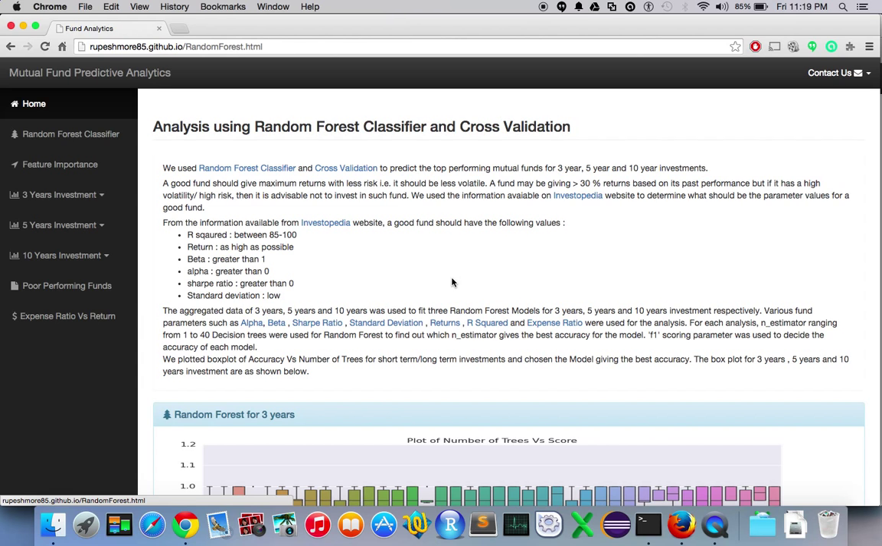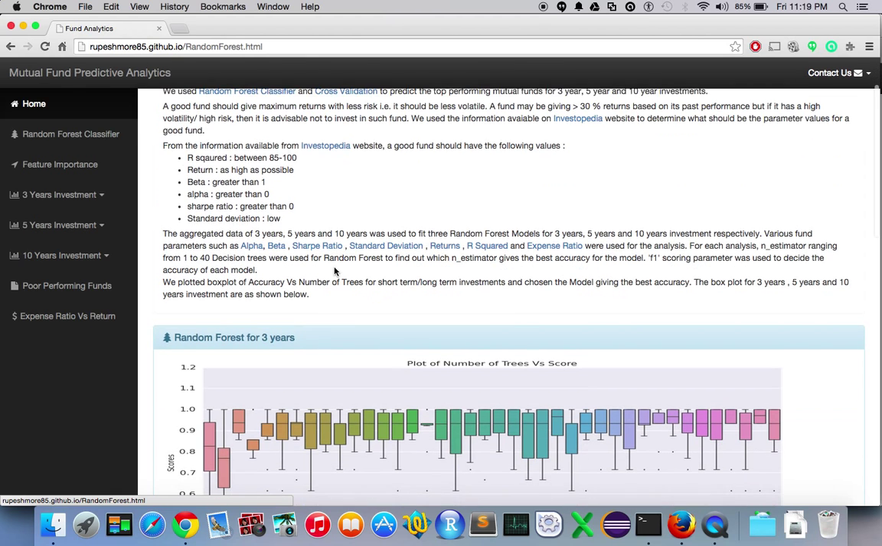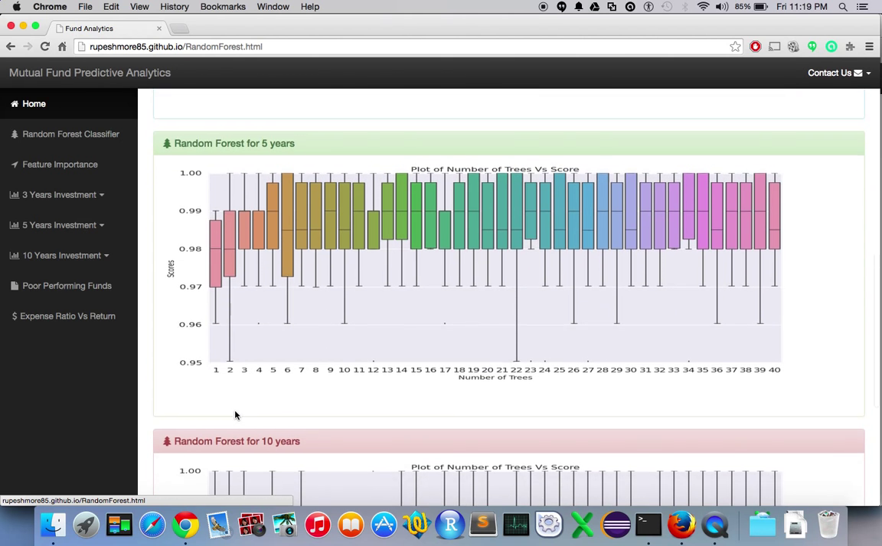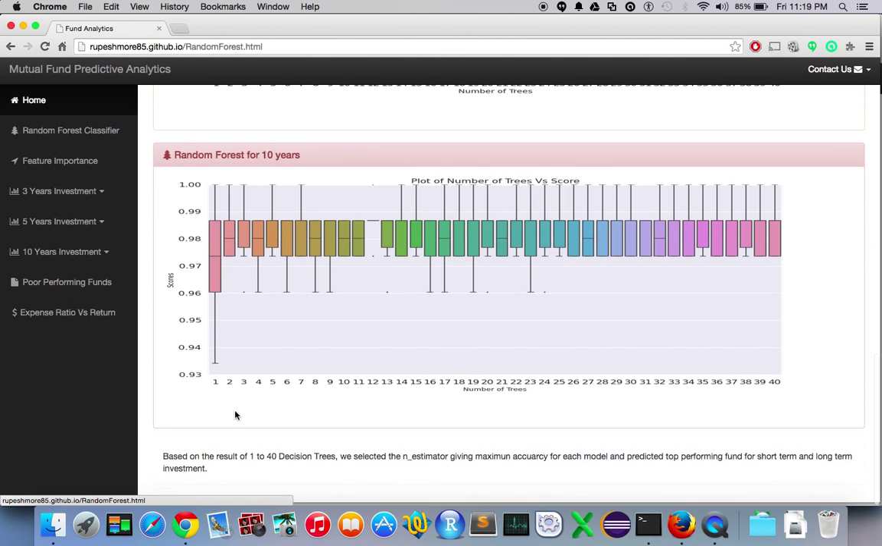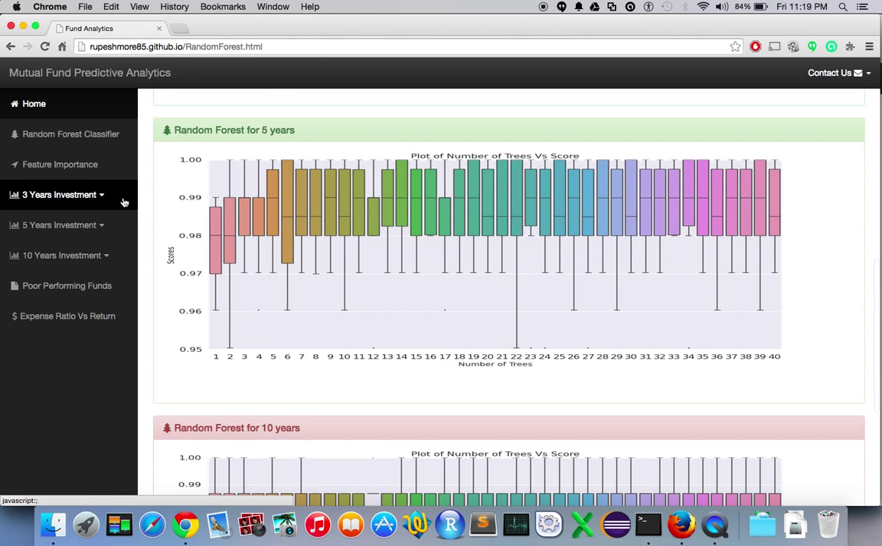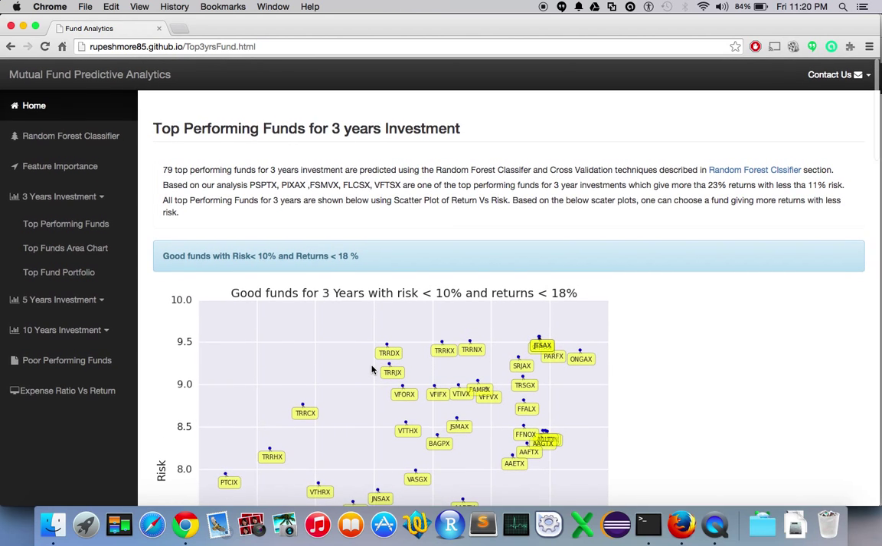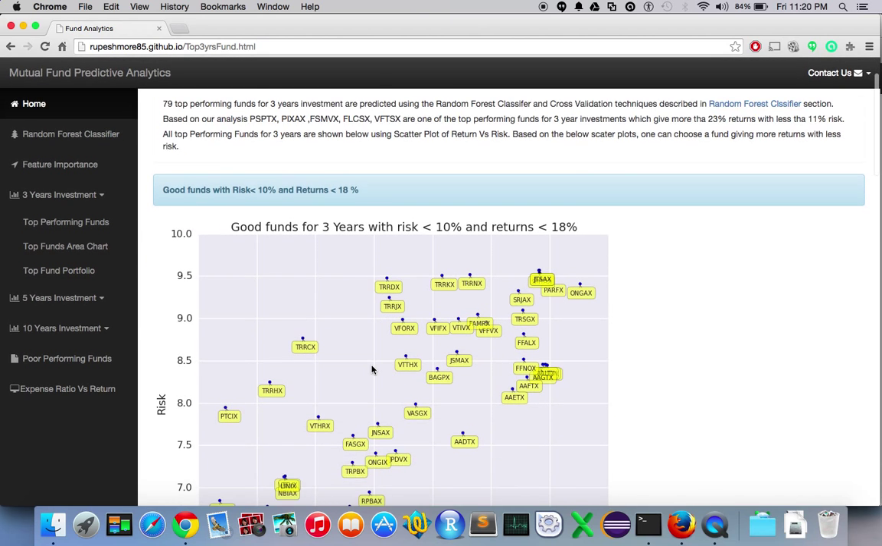The parameters used for this analysis include R-squared, return, alpha, beta, Sharpe ratio, and standard deviation. We used random forest classifier, linear regression, and cross-validation technique to predict top-performing mutual fund for short-term and long-term investment. Based on our analysis, we predicted top-performing mutual fund for 3 years, 5 years, and 10 years investment.